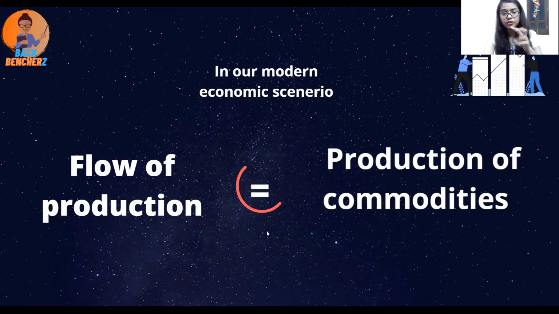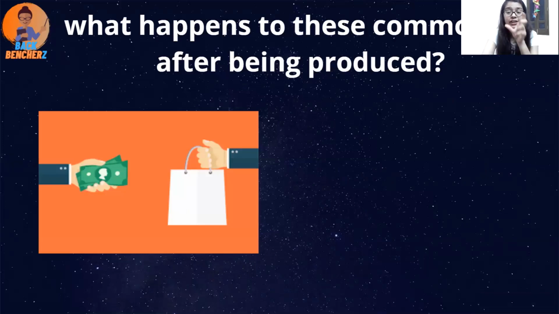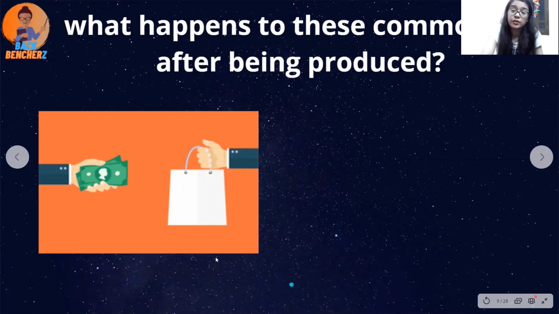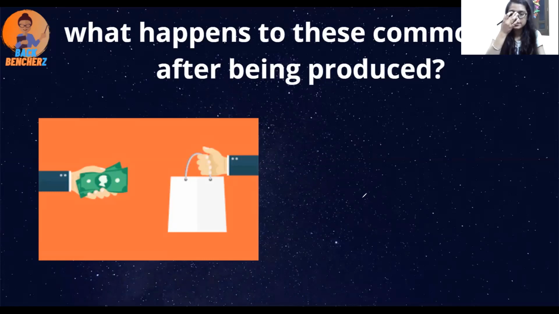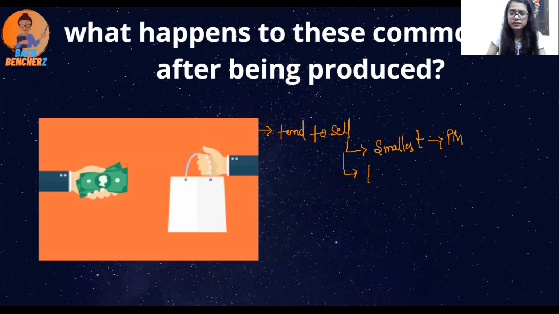Now we have seen the flow of production. Now you must be asking what happens to the commodities we produce, what will happen after producing these commodities. So basically, whatever the thing is, they only tend to sell. Whatever we are making, either the smallest, like a pin, or the largest, like an aeroplane, machineries, tools, giant machineries, anything, they only manufacture for sale.